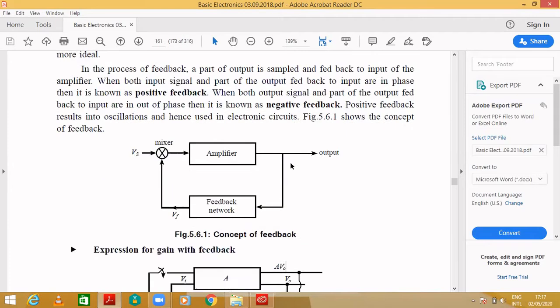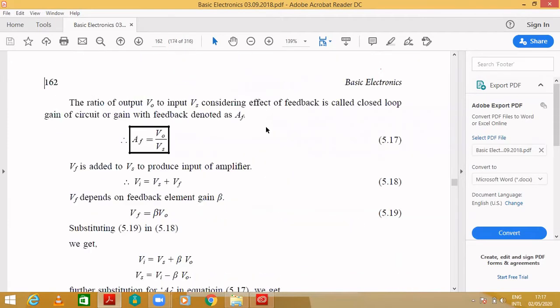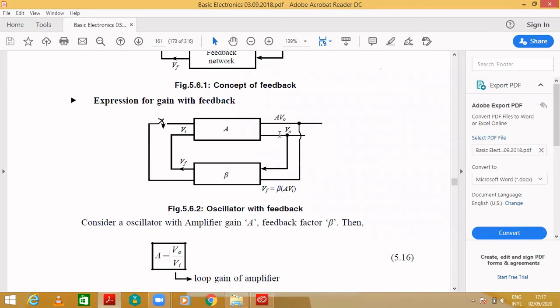Here you can see the oscillator with feedback, and we are not using any input over here. But for understanding purposes, we are connecting just a switch. So you are giving input voltage and you are getting output with gain AV. A part of the output is fed through a feedback network and here you will be getting VF. Then it will be fed in again. These should be in phase, so it is positive feedback. In the oscillator, we are using positive feedback.